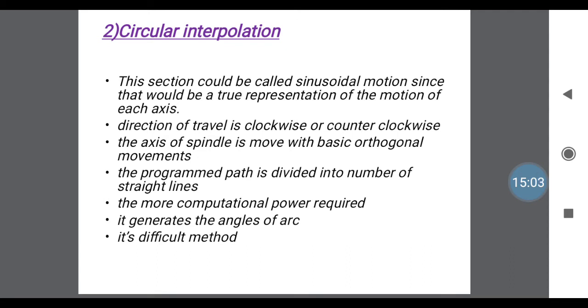The program path is divided into a number of straight lines. Instead of using one linear line here, the total path is divided into a number of straight lines. That is the circular path. It generates the angles of the arc. That arc indicates the part of the instructions. The arcs together make one total interpolation. That is a circular path. Compared to the first type of interpolation, that is linear, it is quite a difficult method.